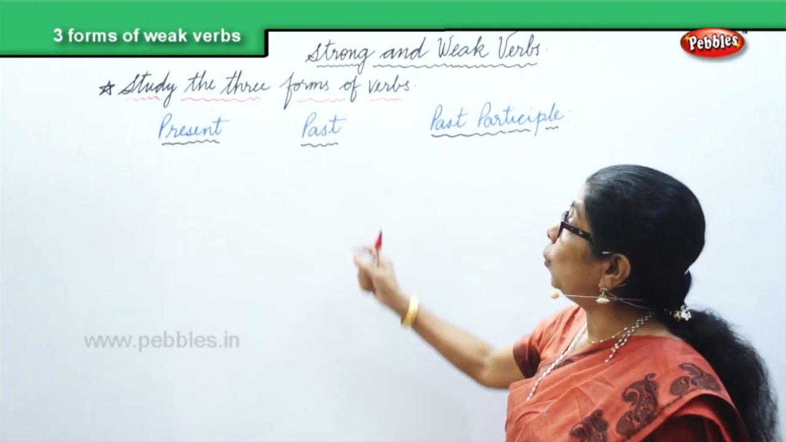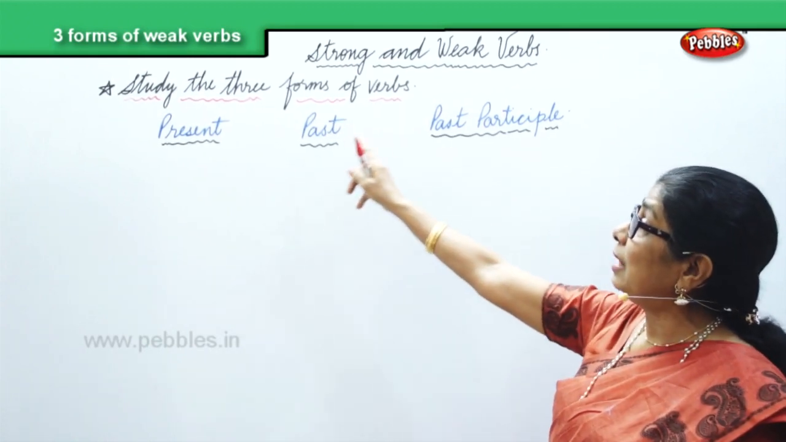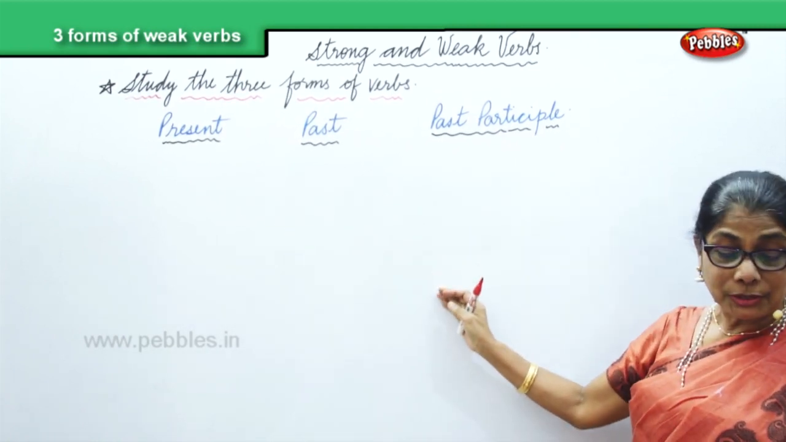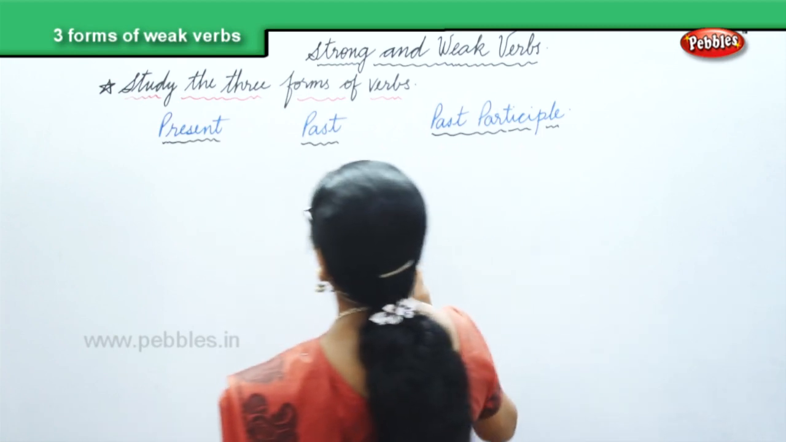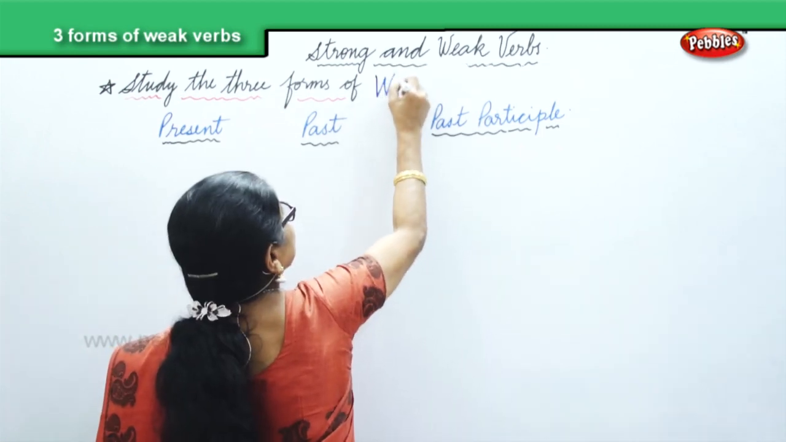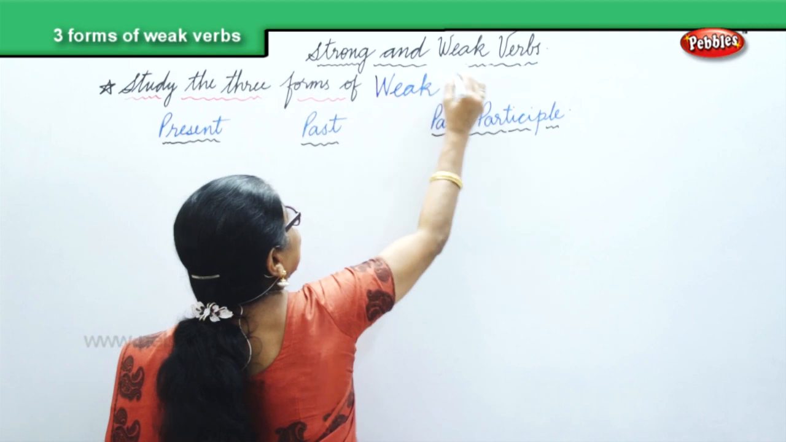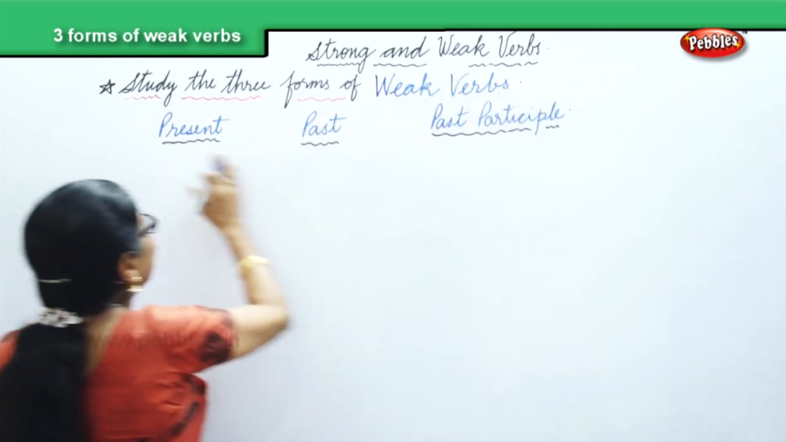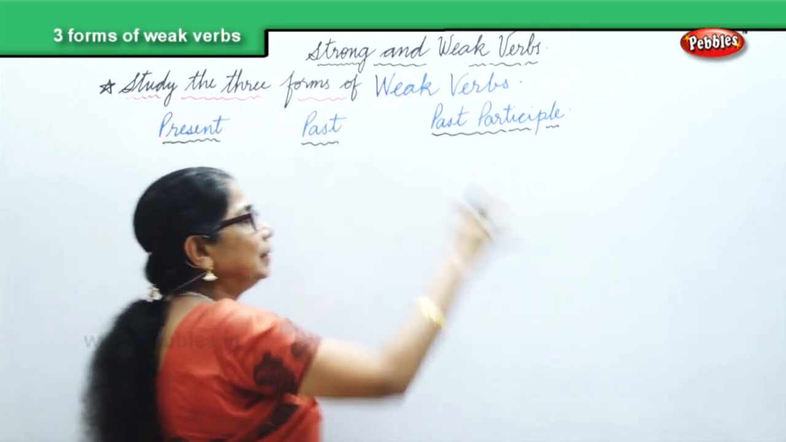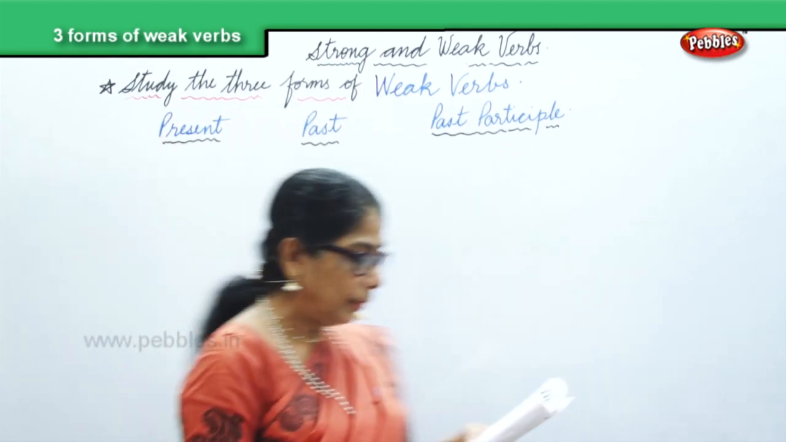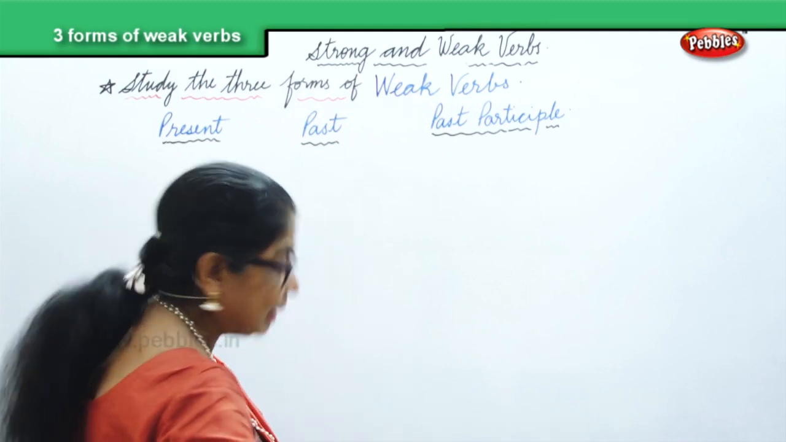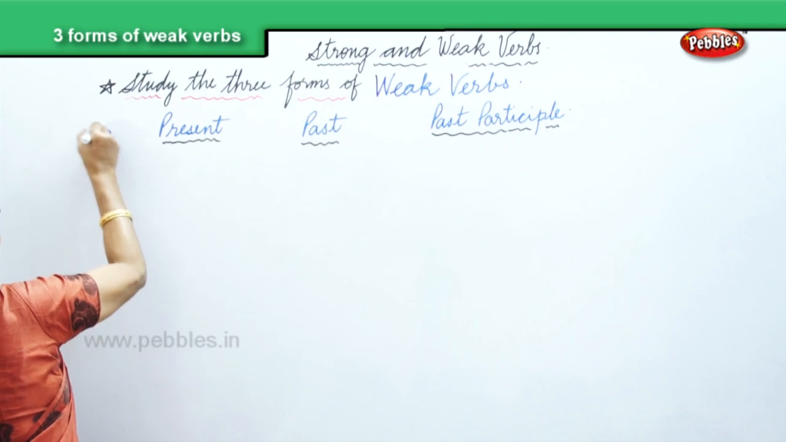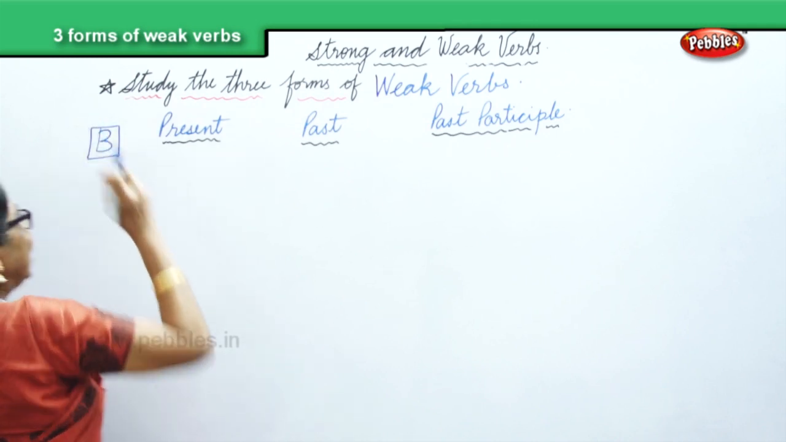Now we will look at the weak verbs and we'll study the three forms: the present, past and participle. So we are going to look at a list of weak verbs. Okay? I am putting it under different letters so that you can look at it and we can learn easily.